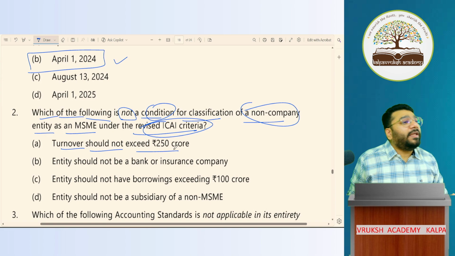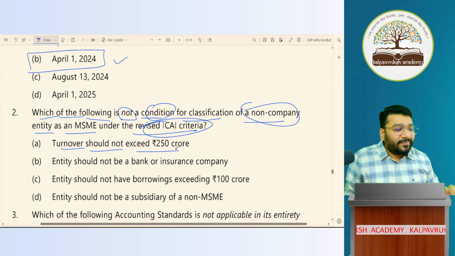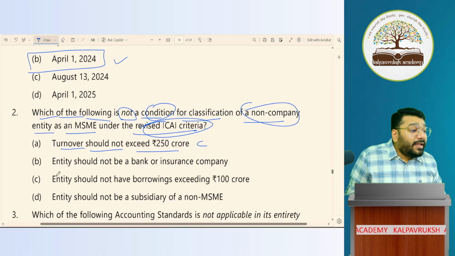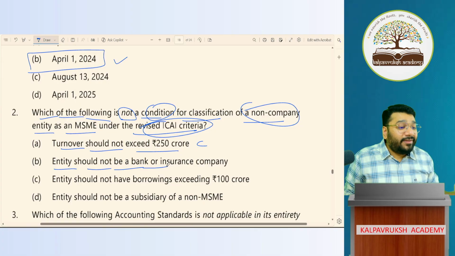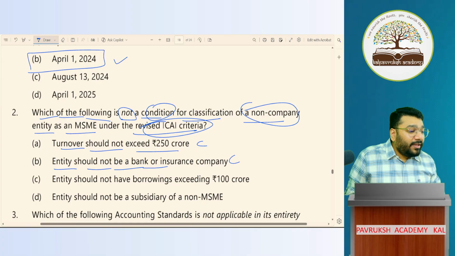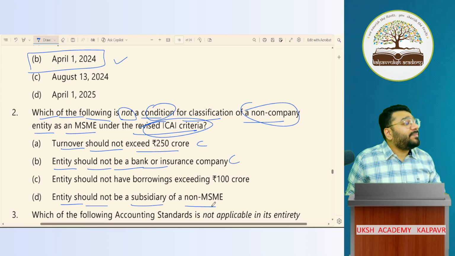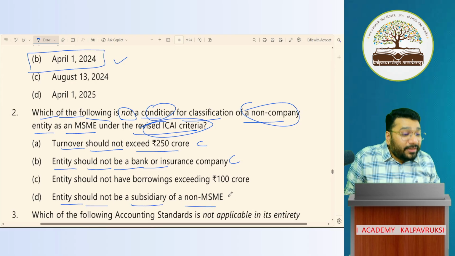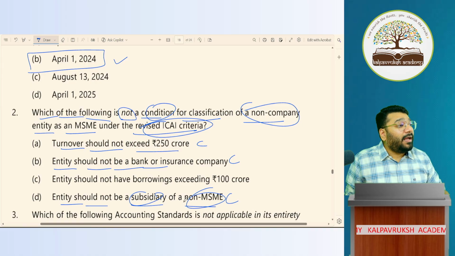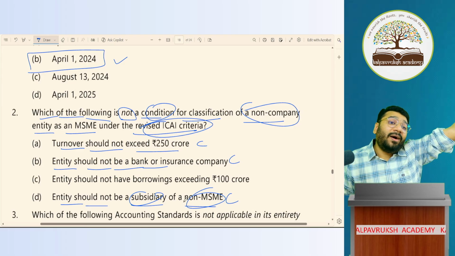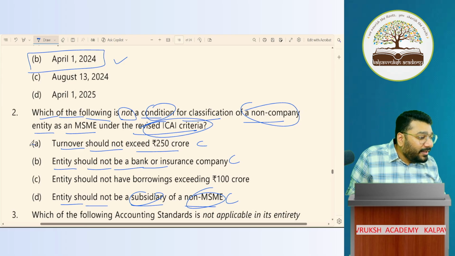Turnover should not exceed 250 crore. Is it a condition or not? It is a condition. Entity should not be a bank or insurance company. Is it a condition or not? It is a condition. Entity should not be a subsidiary of a non-MSME. Is it a condition or not? This also is a condition. If you are a subsidiary of a non-MSME, a large entity, you also become a large entity. All the 3 are conditions.